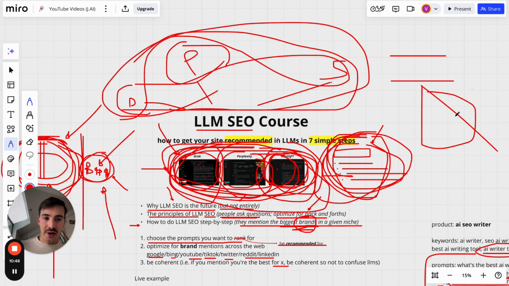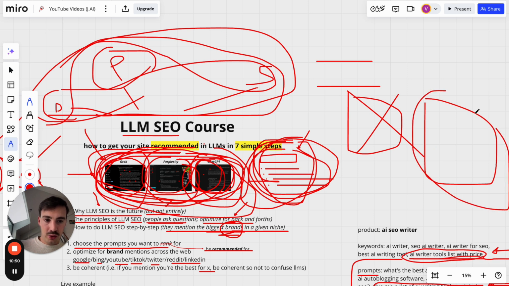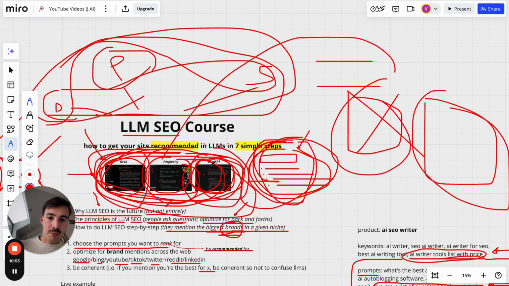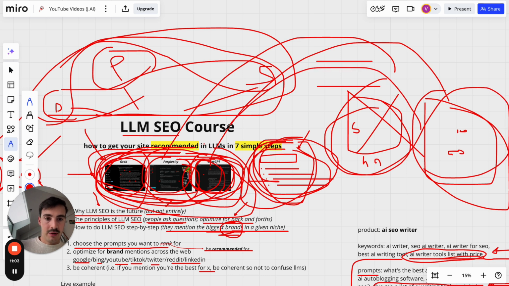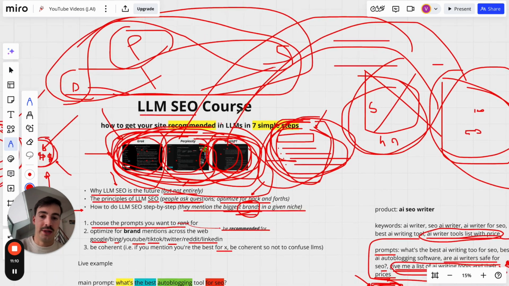So now this is incoherent with what you have on your blog. So we have two incoherent things these models are pulling info from. Here it says the price is $10 a month. Here it says it's 5. Here it says you have 50 features. Here it says you have only 40. So it's pulling in incoherent info from across the web. Of course, they know how to filter and look at the dates, but still try to be as coherent as possible so as to not confuse these models.